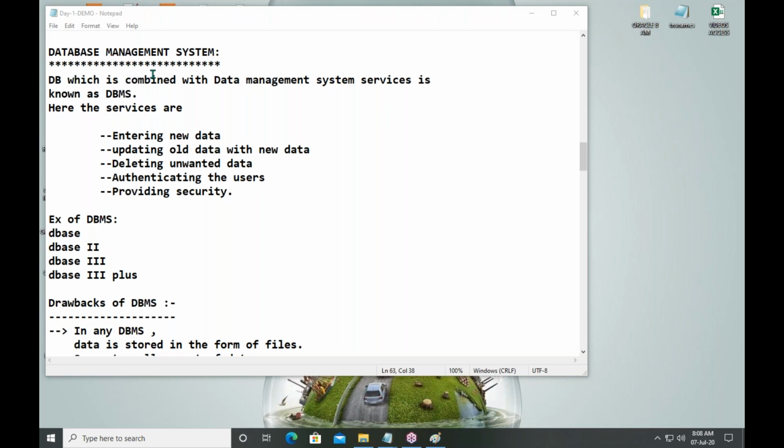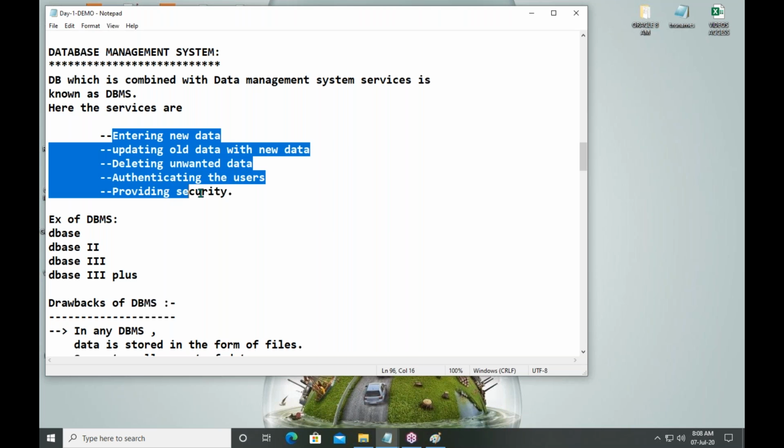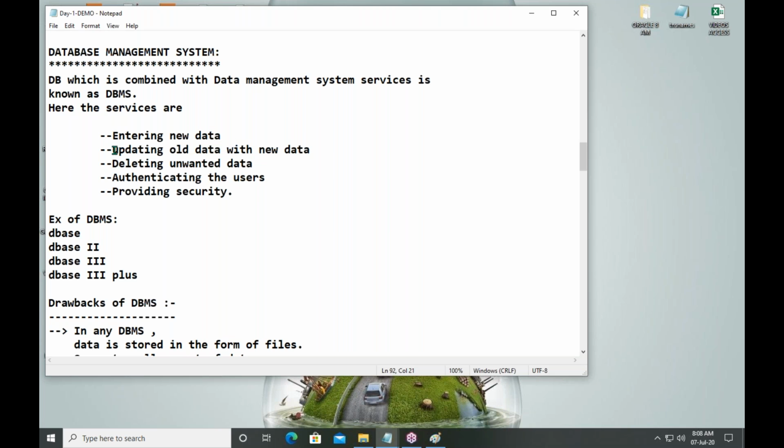I hope you understand, guys. All the business data is saved at one place, but according to everyday business activities, we need to manage our data. How to manage the data? In these ways: adding data, changing data, deleting data, authentication and security.